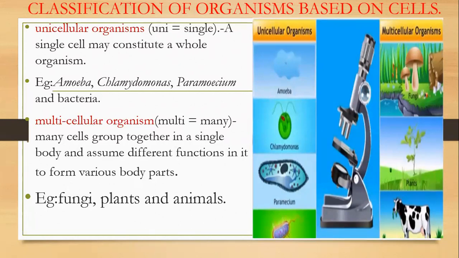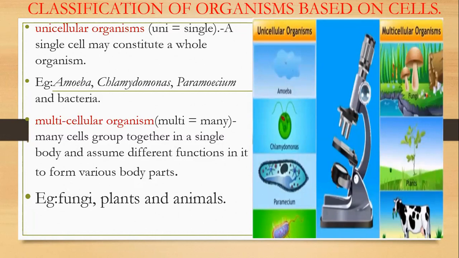Now, multicellular organisms have many cells in their body, multiple cells grouped together to form tissues, and different tissues join together to form organs. Different organs work together to perform a specific function, forming an organ system, and various organ systems make up a living organism. We know that, is it? So, organisms like fungi, plants, animals, they have many cells in their body. So, they are called what?